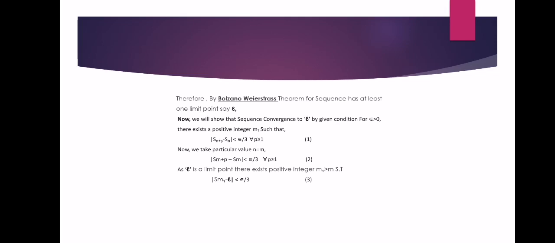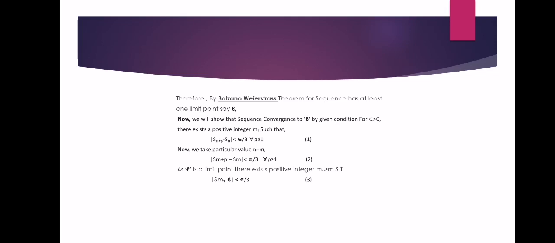Now we will show that the sequence converges to L. By the given condition, for epsilon greater than 0 there exists a positive integer m such that mod of Sn plus p minus Sn is less than epsilon by 3 for all p greater than or equal to 1.